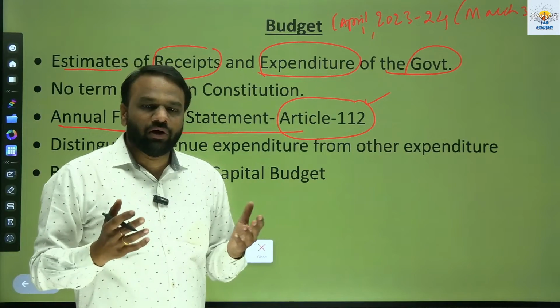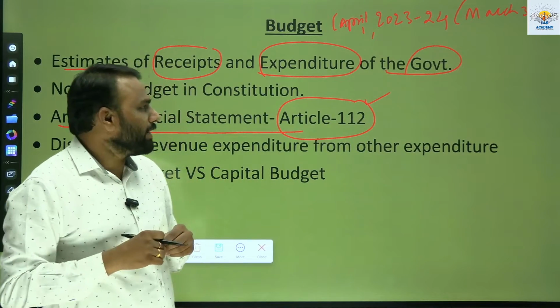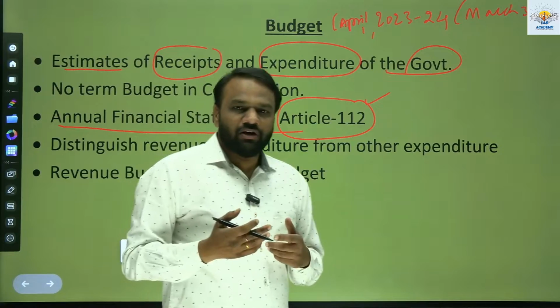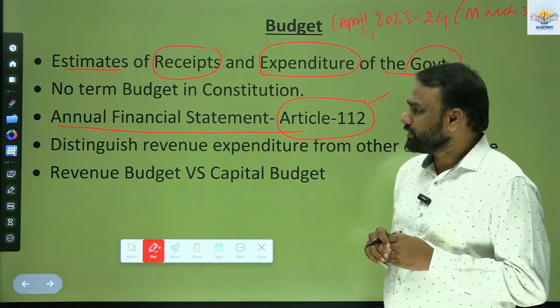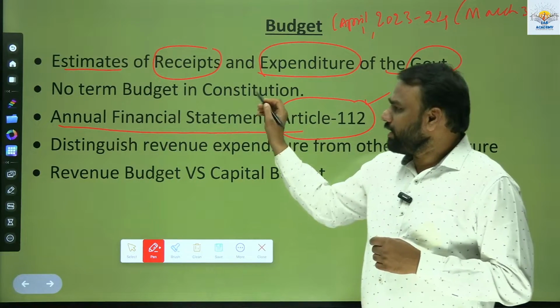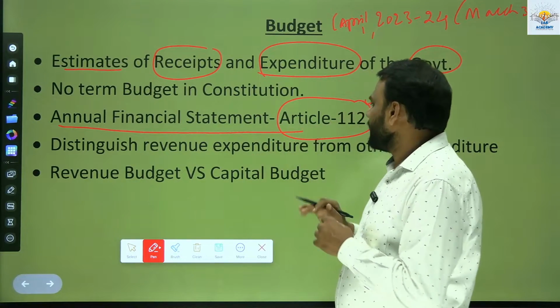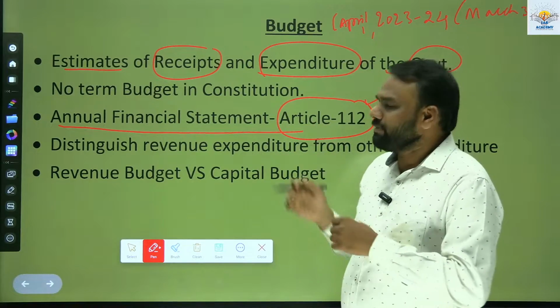Receipts means all the money that will be coming to the government, and expenditure means all the money that will be going out of the government. So no term budget is used in the Constitution. The annual financial statement, Article 112, deals with the budget.